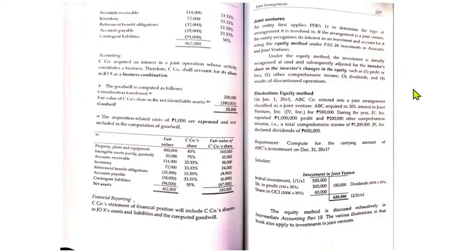This is yung consideration na binigay ni C for JOX, acquiring 1/3 of the interest. So how it is financially reported. C company's statement of financial position will include C company shares in JOX, assets and liabilities, and the computed goodwill.